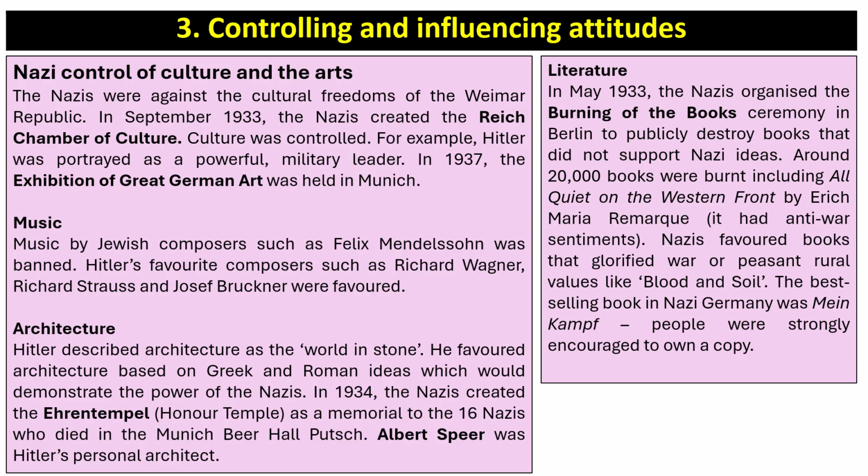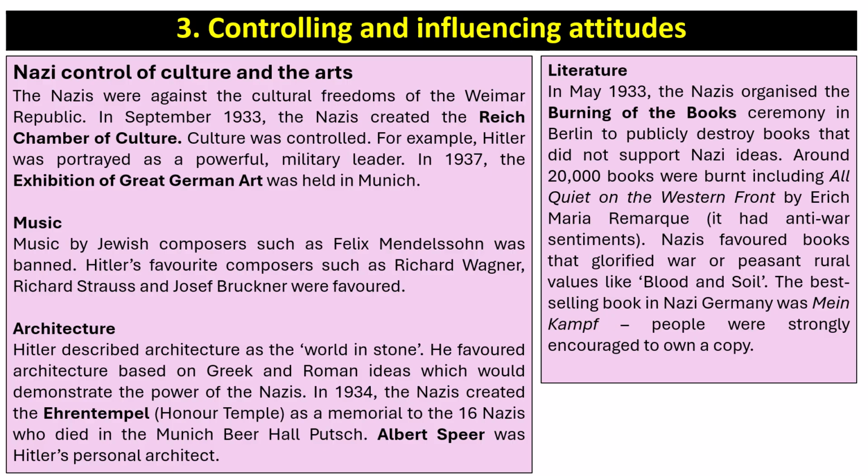In terms of architecture, Hitler described architecture as the world in stone. He favoured architecture based on Greek and Roman ideas which would demonstrate the power of the Nazis. In 1934, the Nazis created the Ehrentempel, the Honour Temple, as a memorial to the 16 Nazis who died in the Munich Beer Hall Putsch. Albert Speer was Hitler's personal architect.